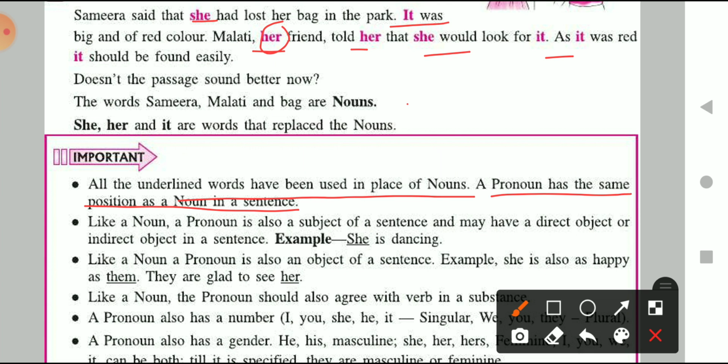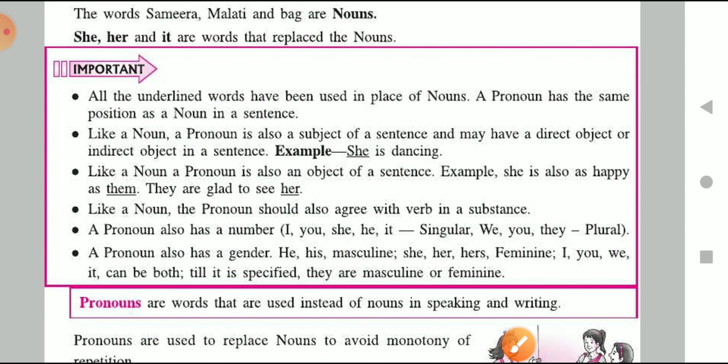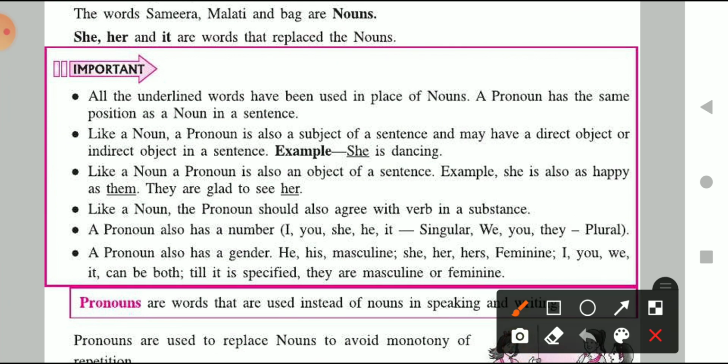Second point is, like a noun, a pronoun is also a subject of the sentence and may have a direct or indirect object in the sentence, like she is dancing. Next point is, like a noun, a pronoun is also an object of a sentence. Where in some sentences a noun acts as an object, a pronoun also acts as an object.